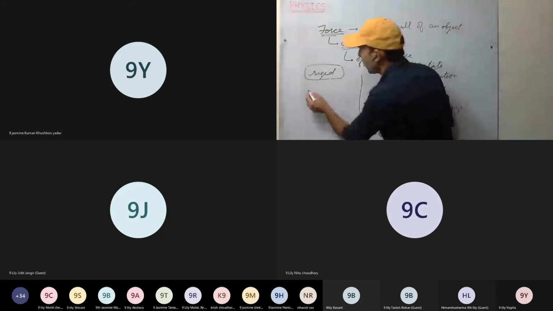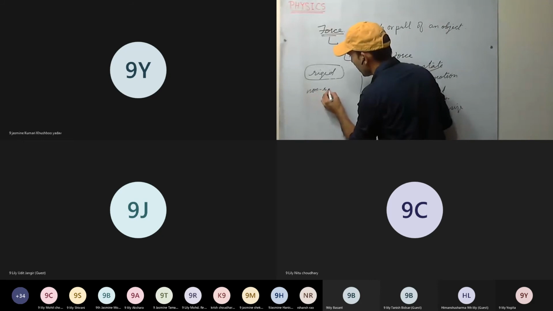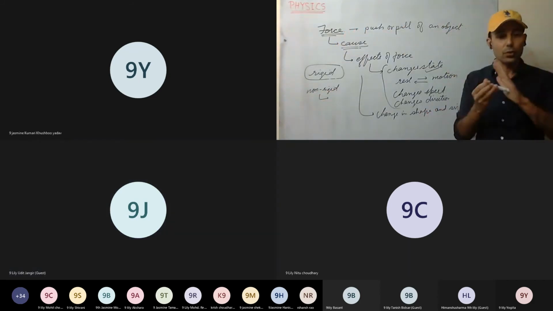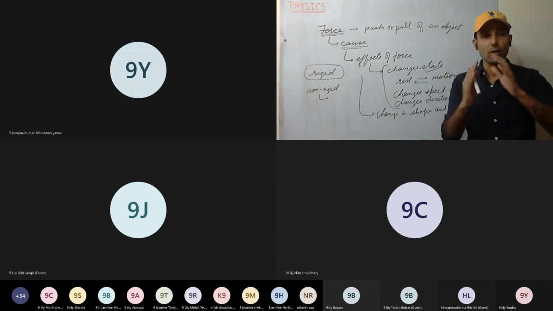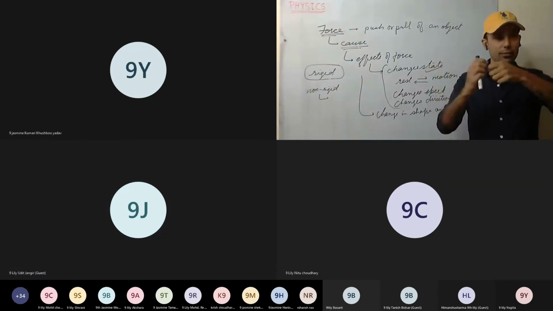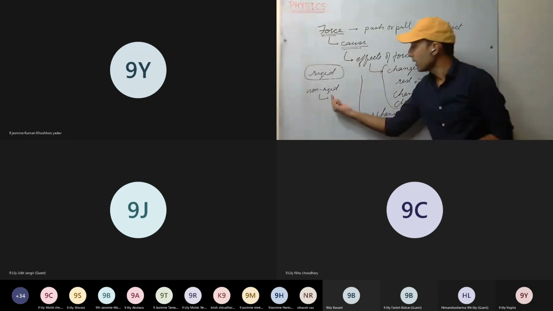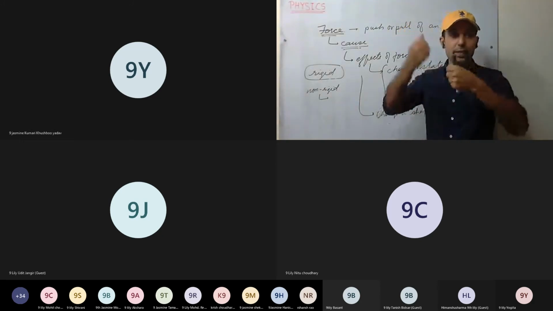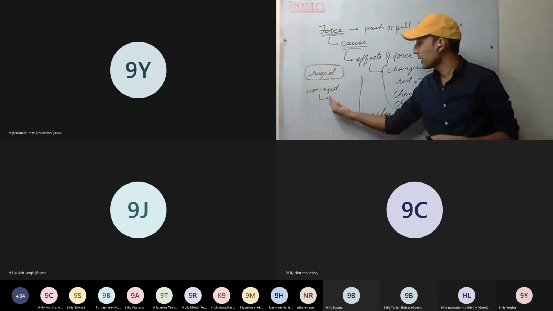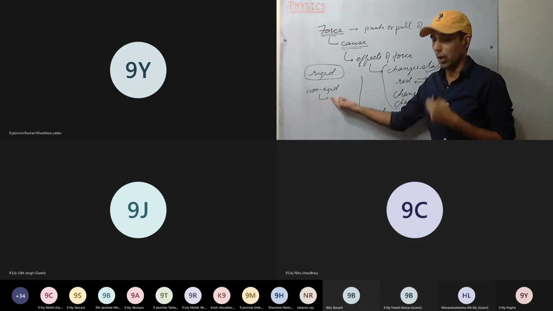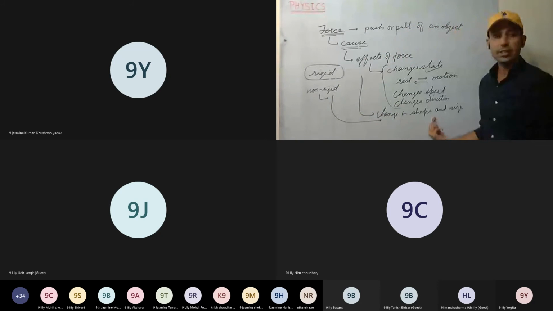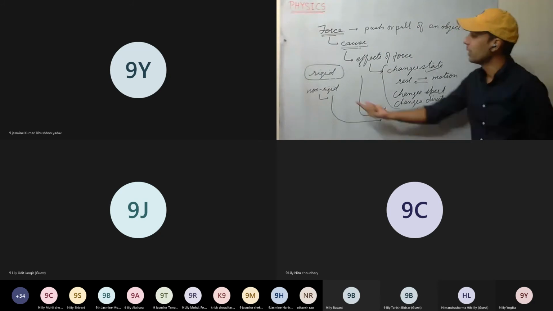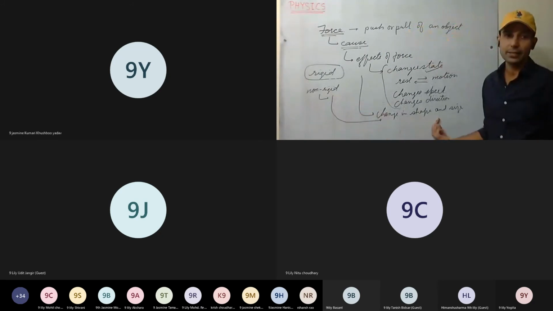Now, if the body is non-rigid, when I apply force, some elastic is there. If I apply force, it will compress. Or if I apply a pull, then it will stretch. That means the intermolecular spacing can change. So for a non-rigid body, there will be a change in shape and size.